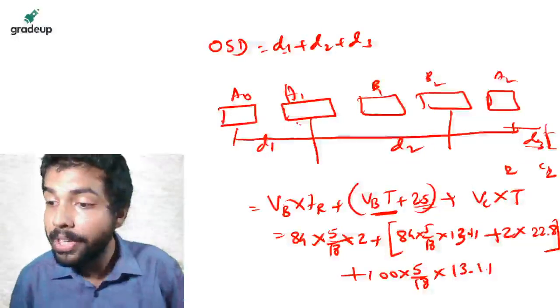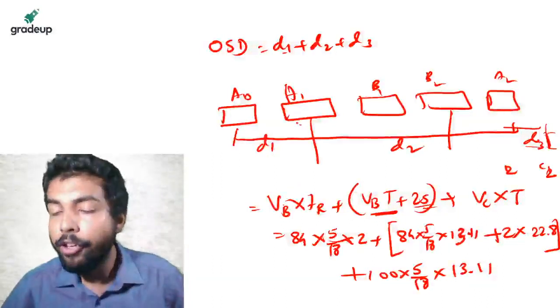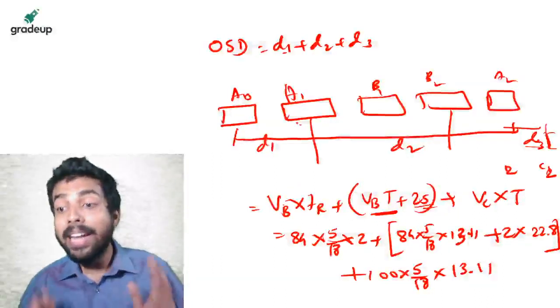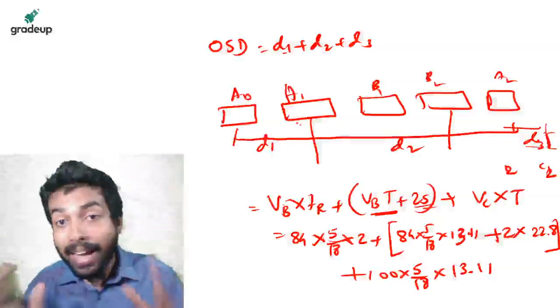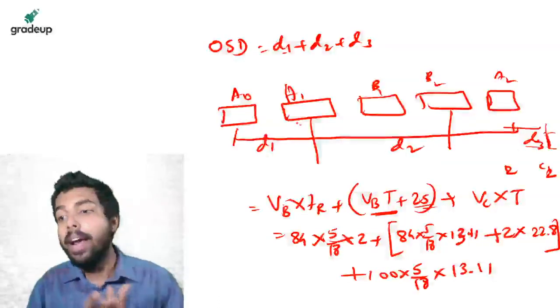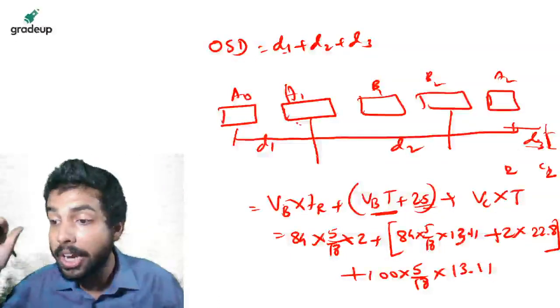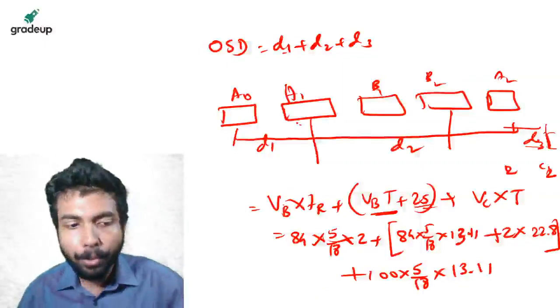So this is going to be the total value of OSD, D1 plus D2 plus D3. बेटा ये गेट का क्वेश्चन है, ऐसे नहीं कि आसमान से क्वेश्चन टपक रहा है. समझ में आ रहा है? This kind of questions are important in OSD problems.